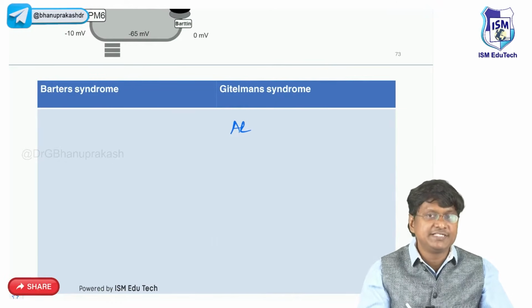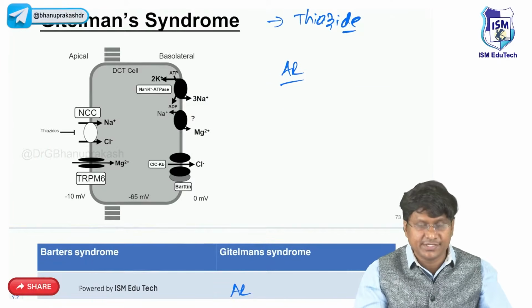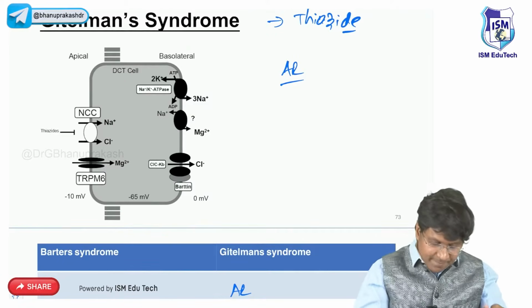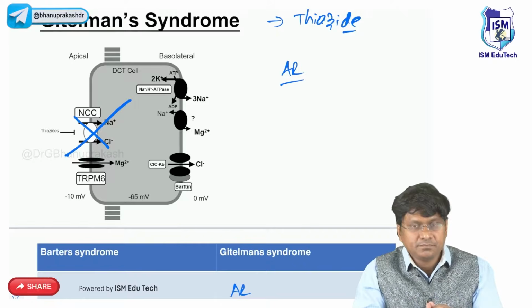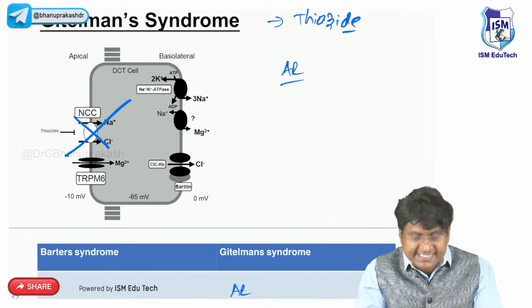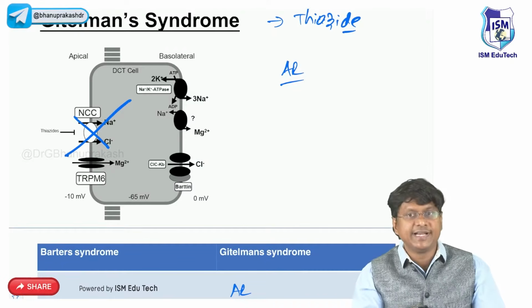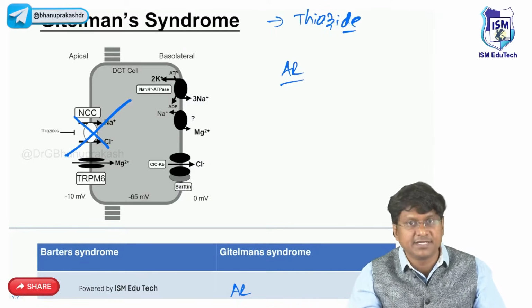And what is the problem in Gitelman's? When we say that it resembles thiazide diuretics, thiazides act at the level of the distal convoluted tubule. They block the sodium chloride symporter. That is what the thiazides do. And in Gitelman's, the problem is that this particular channel, the sodium chloride symporter or co-transporter, does not work. There is a defect in this particular channel.